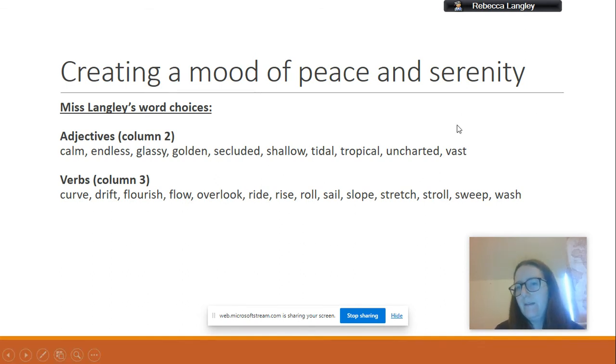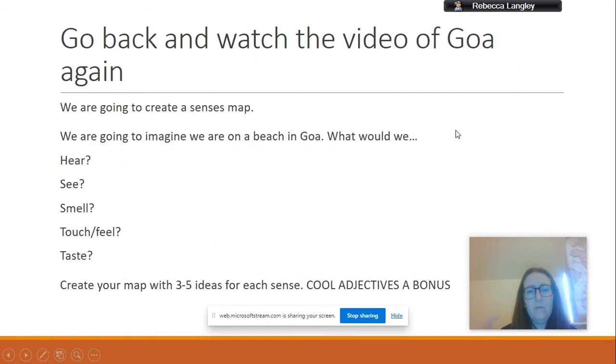Okay, the fun doesn't end there today. No, we've got another task. So it would be great if you could go back and watch a video of Goa again. And what we're going to do is create a senses map. So we are going to imagine that we are on this beach in Goa. And what would we hear? What would we see? What would we smell? What would we touch or feel? And what would we taste?